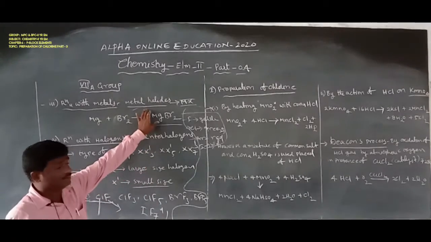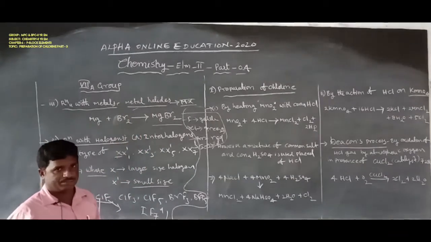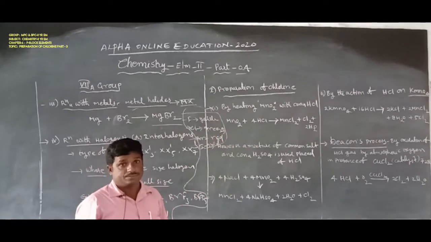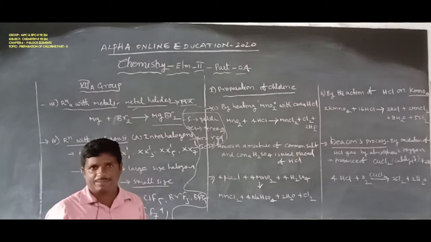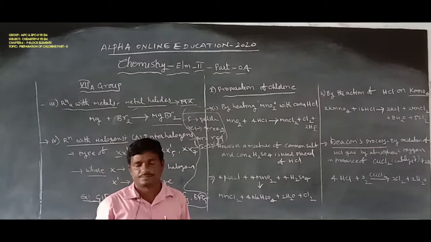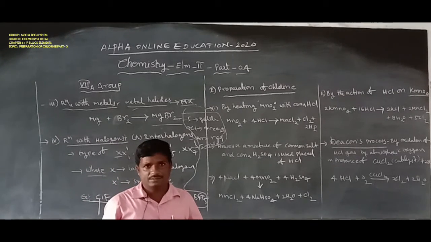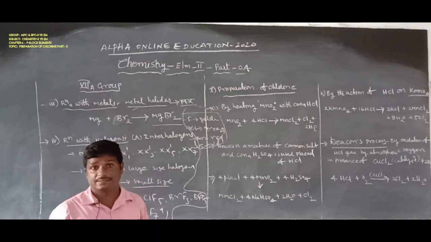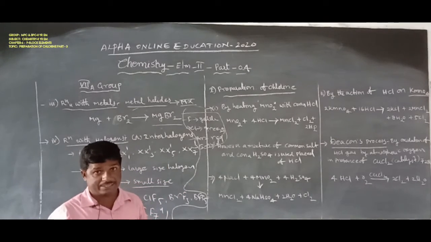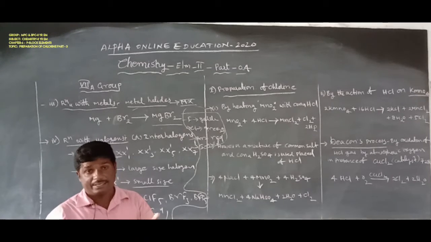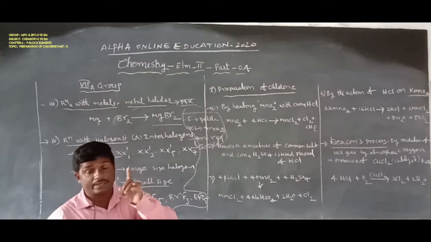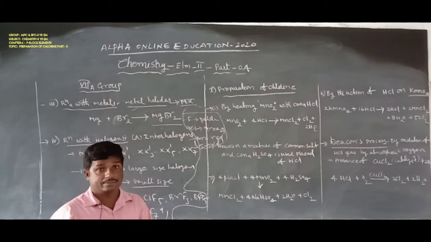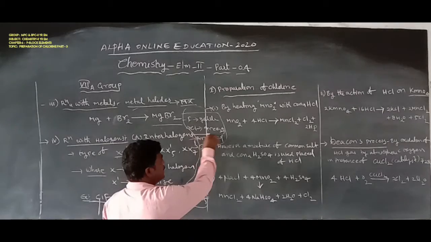Next, preparation of chlorine. Chlorine was discovered in 1774 by Scheele. Later Davy established chlorine's nature, that it exhibits a greenish yellow color.